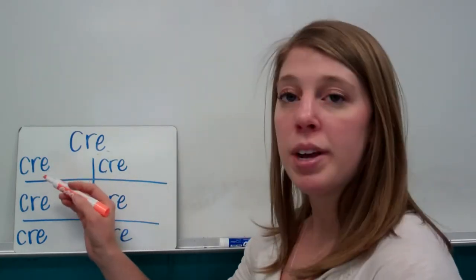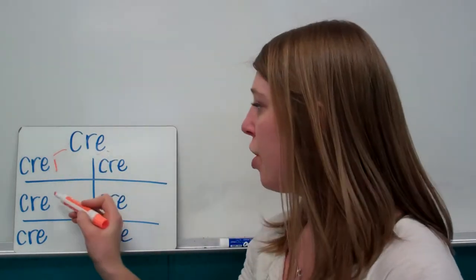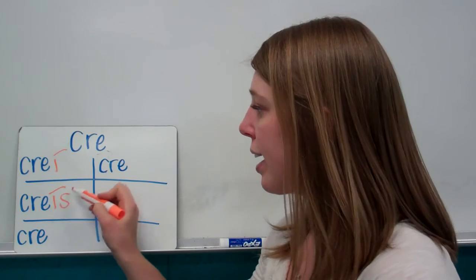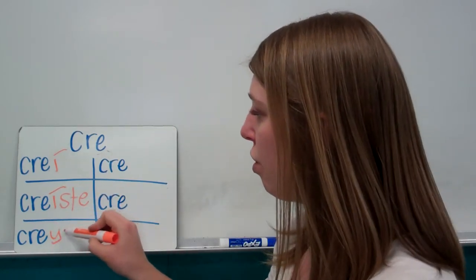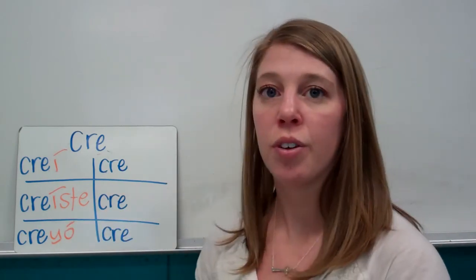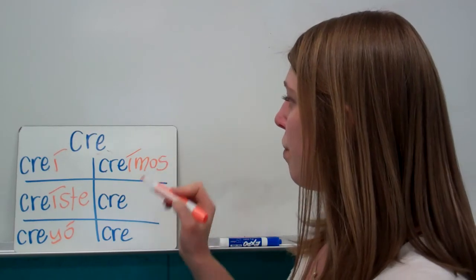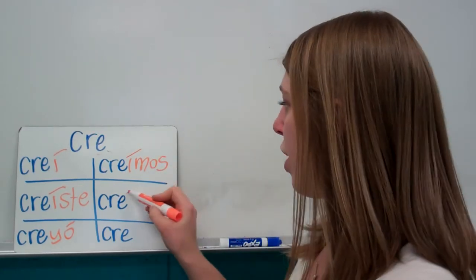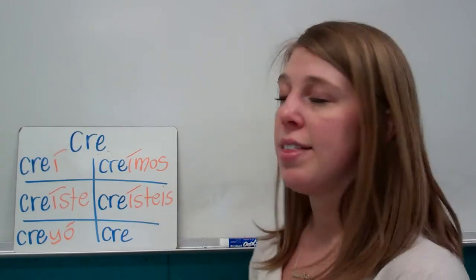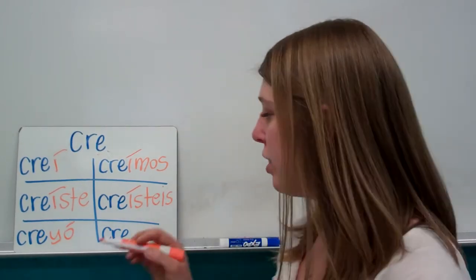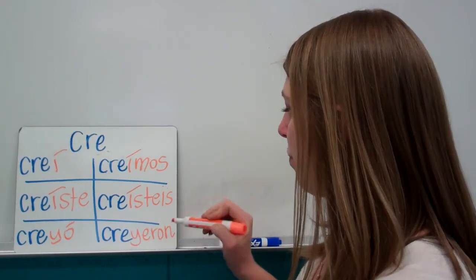So the yo form is going to be creí. The tú form, creíste, accent on the I. Él is going to be creyó, accent on the O. Nosotros creímos. Vosotros creísteis. And then ellos, we're going to have a spelling change here again. So the I goes to a Y. And it's going to be creyeron.